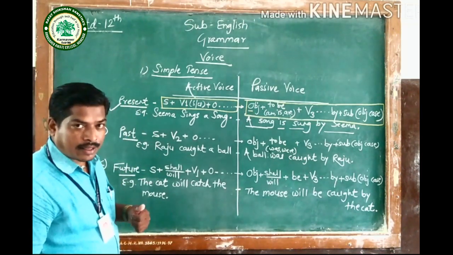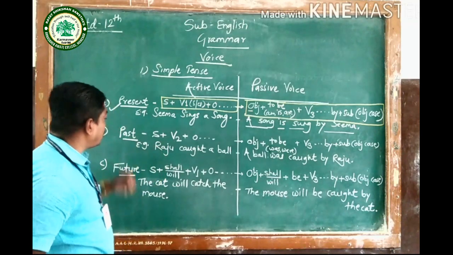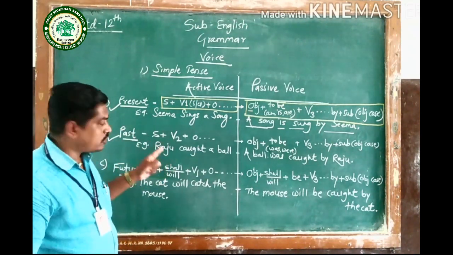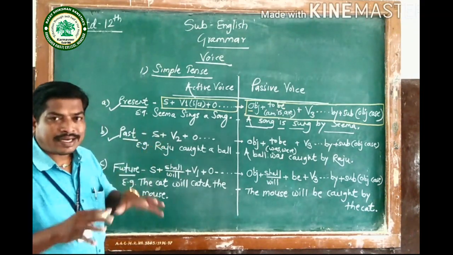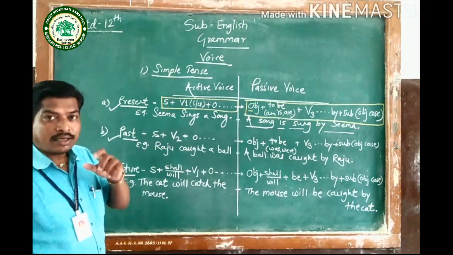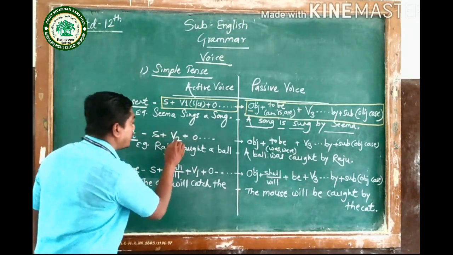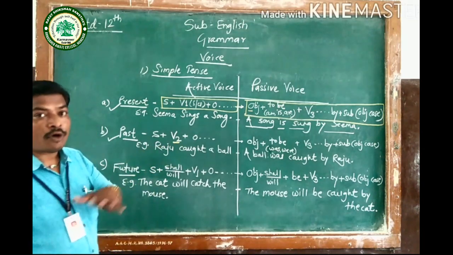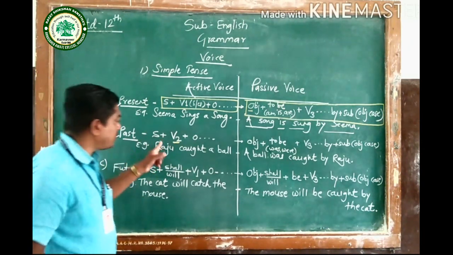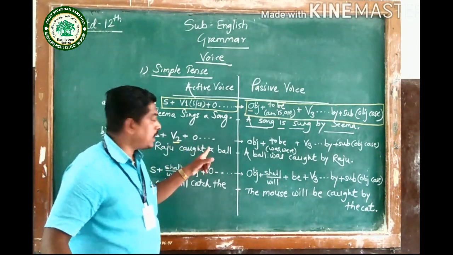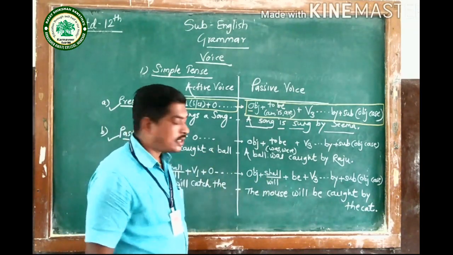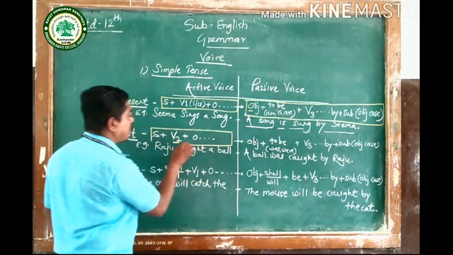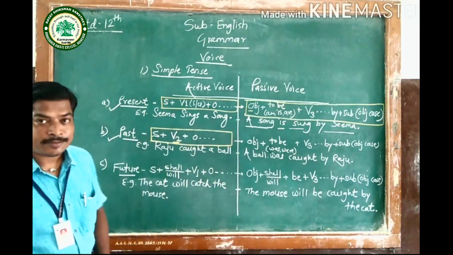I have recently spoken about simple present tense. Now the second one, it is simple past. So in simple past also the structure is quite similar. The only difference is that V2 is used here. So subject plus V2, it means the past form of the verb, is used here. Subject plus V2 plus object and then the remaining part of the sentence. So this is the structure of active voice in simple past tense.